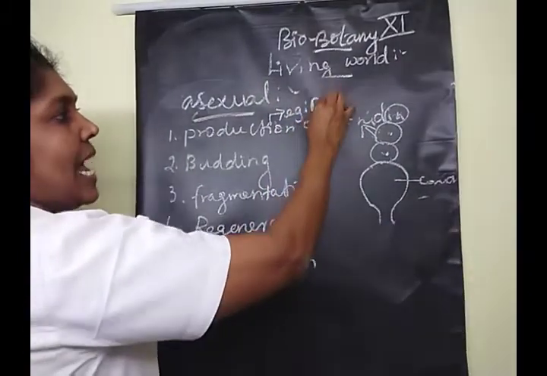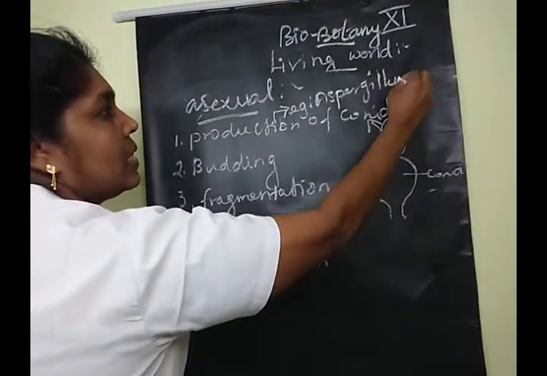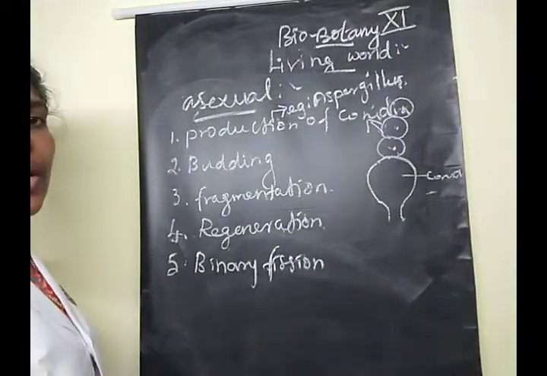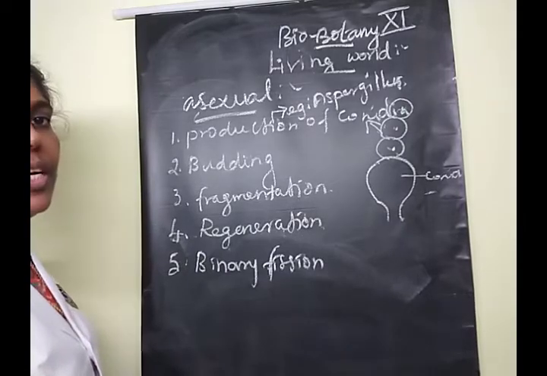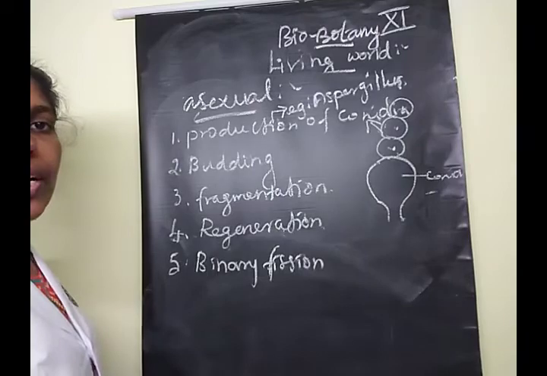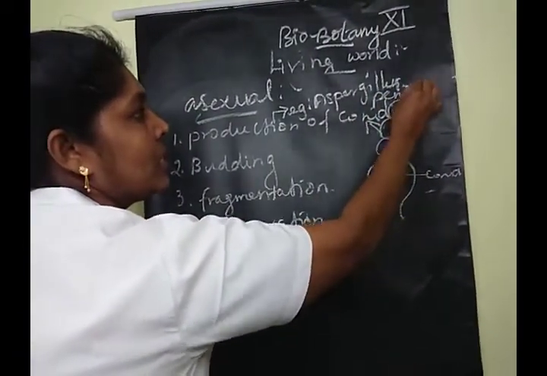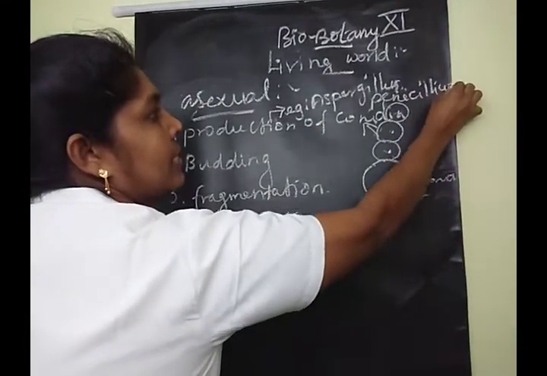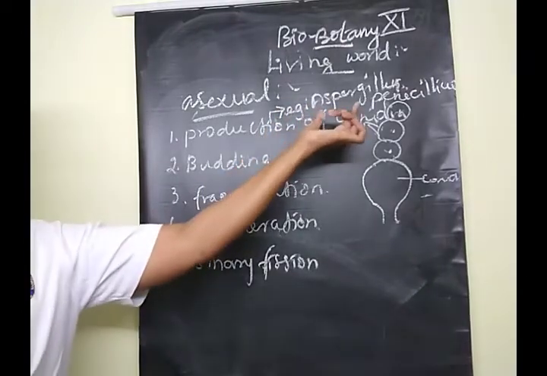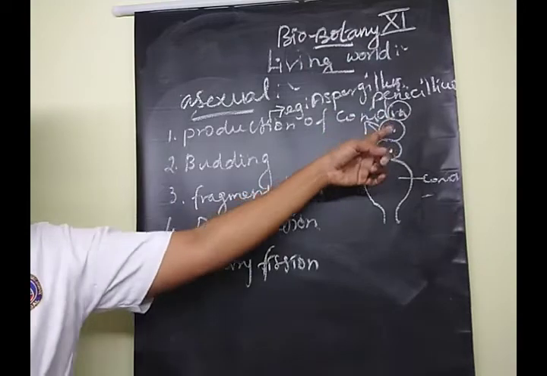First one is Aspergillus. When you are learning the species name, learn the spelling at the same time. The species names are a little difficult for children, so if you learn the spelling, you can learn easily. Clear? Yes. Aspergillus, and another species is Penicillium. These two fungal organisms are mentioned in your syllabus.